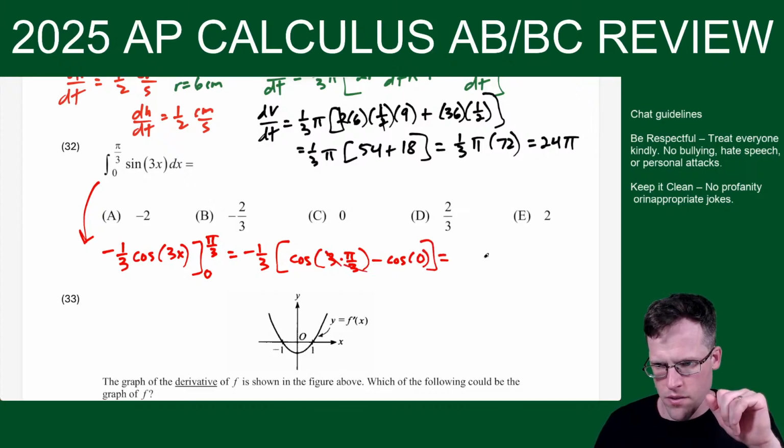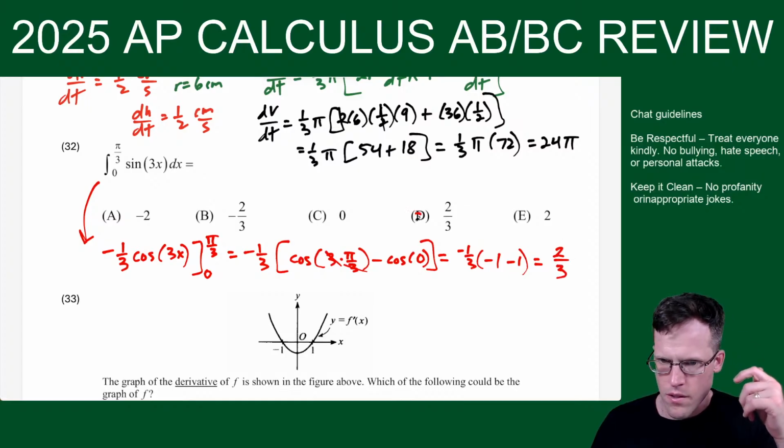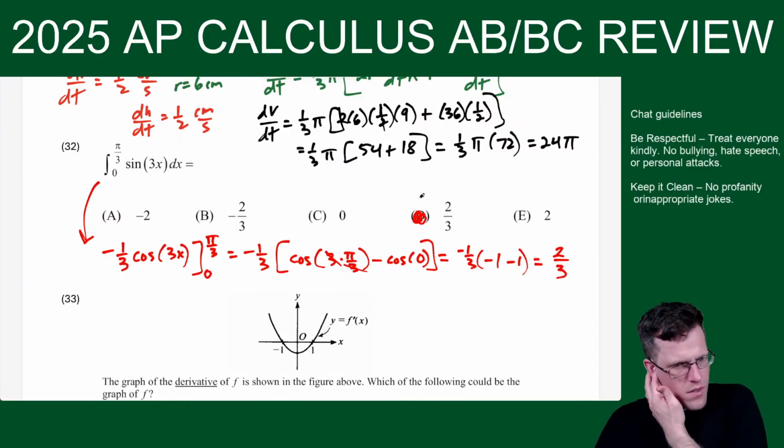Okay, 3 over 3 cancels, and we get negative 1/3. Cosine pi is negative 1. We get minus 1 again. So we get negative 1/3 times negative 2 is 2/3. So we get this. Okay, so that's how.